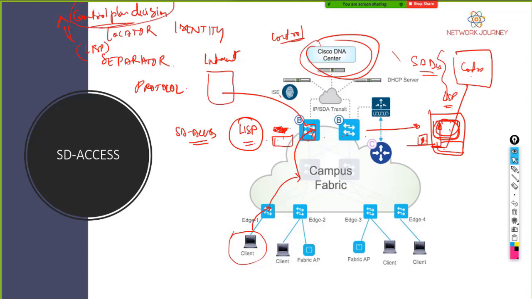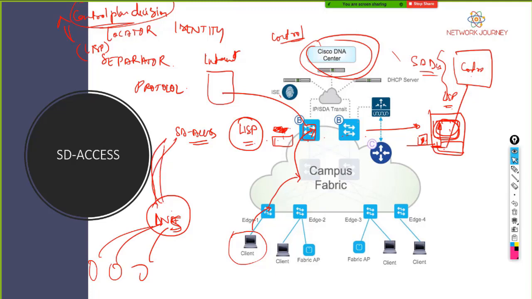The SD access is controlling the control plane, and the Lisp will forward those packets to that centralized DNAC, and the decision will be made. Something like your DNS. Let's say you have any boxes, there will be a centralized DNS server. So the queries will go to the DNS server, and then the DNS server will make the decision. Similarly over here, the individual boxes are not going to make the decision. It will go to a centralized DNAC, and the DNAC will make the decision whom to send. Okay. Now, who is doing the data plane traffic movement?